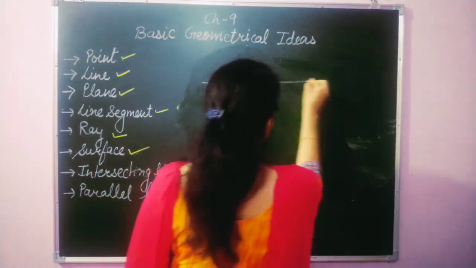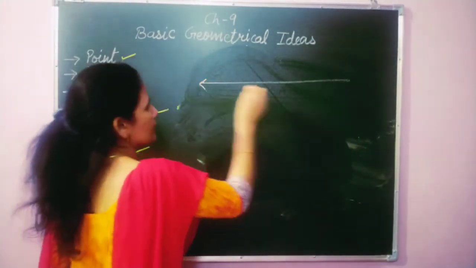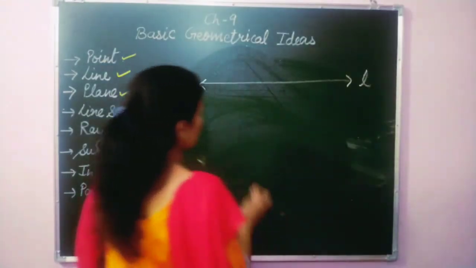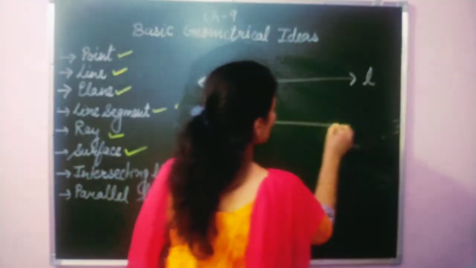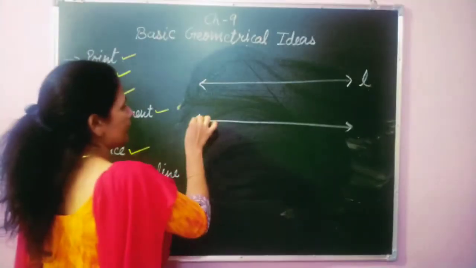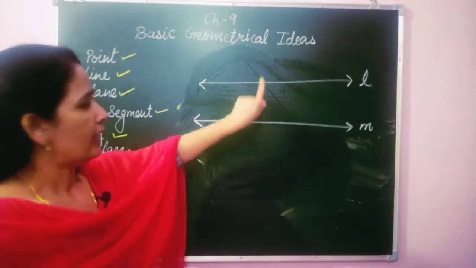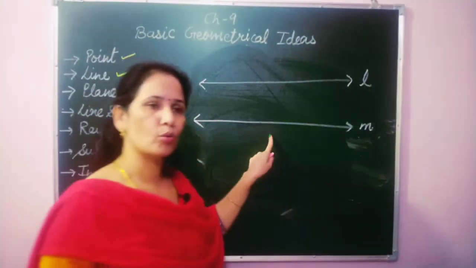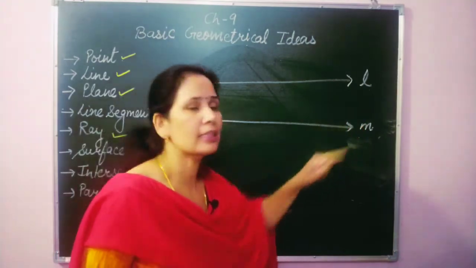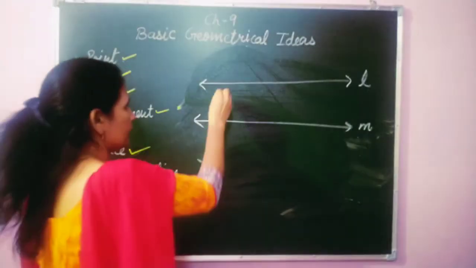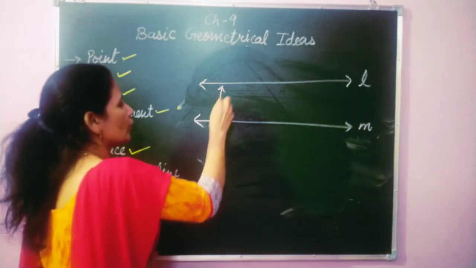The next topic is parallel lines. This is line L. Another line passes nearby this line L, and the distance between the two remains the same.